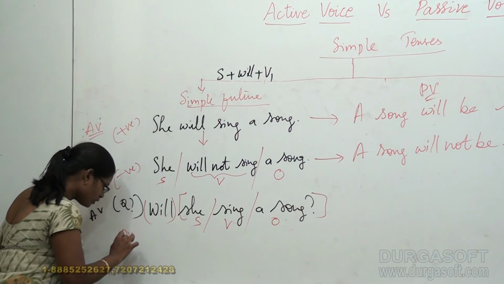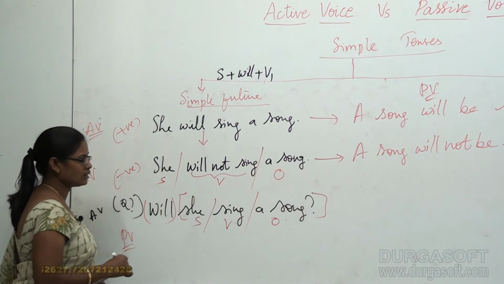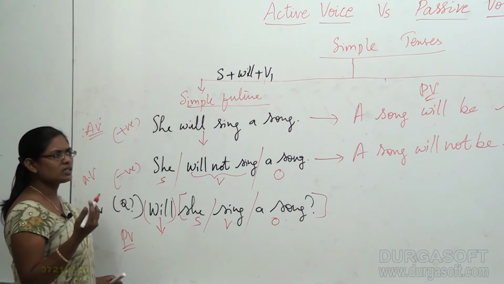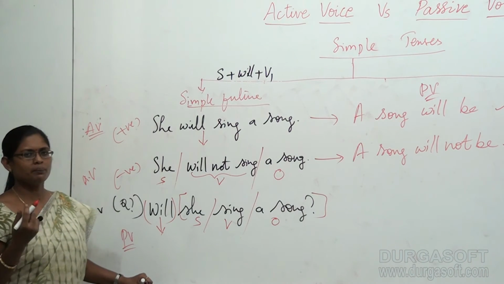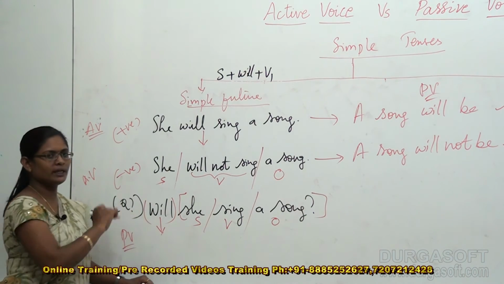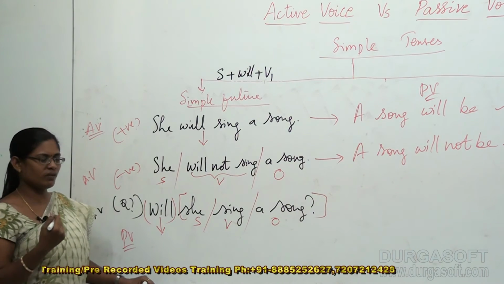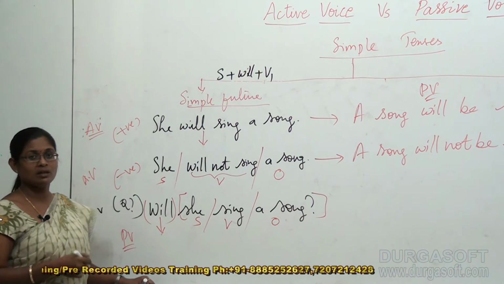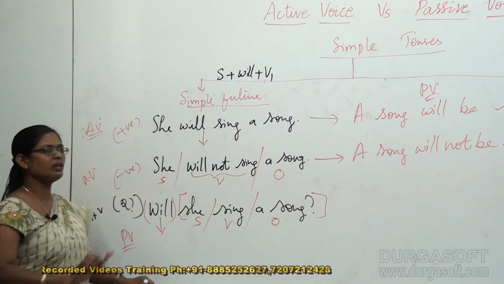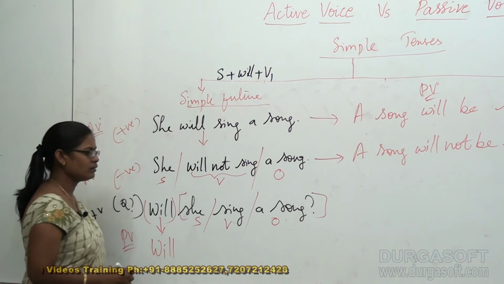And for my passive voice, the structure that I framed for this is very simple. Previously, when we were discussing simple present and simple past, whenever there was do, does or did, sometimes we happened to adopt is, are, was, were to begin the question in the passive voice. But in the future tense, it's not like that. Very simple. Just bring will as it is down. Okay? Place will as it is.